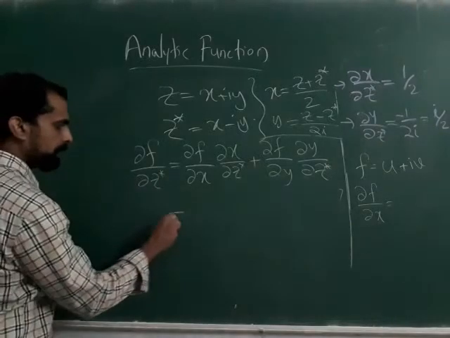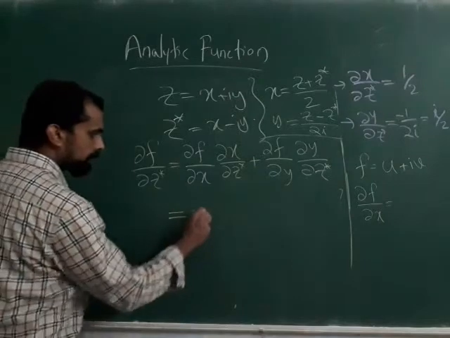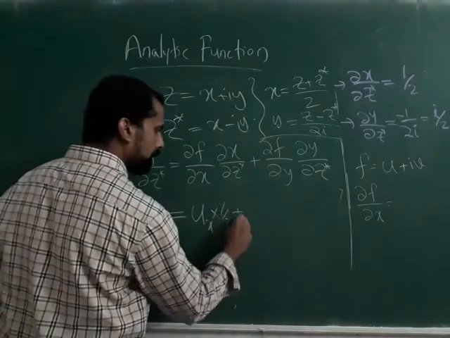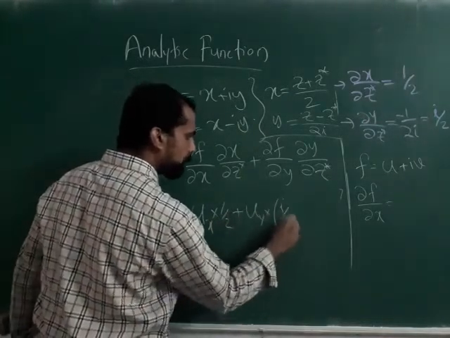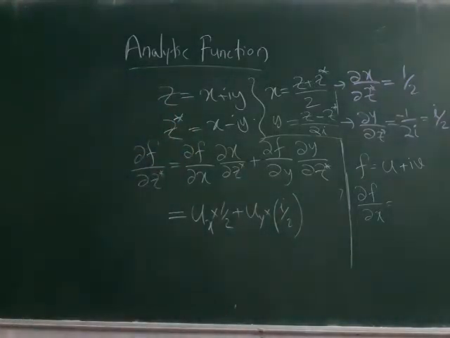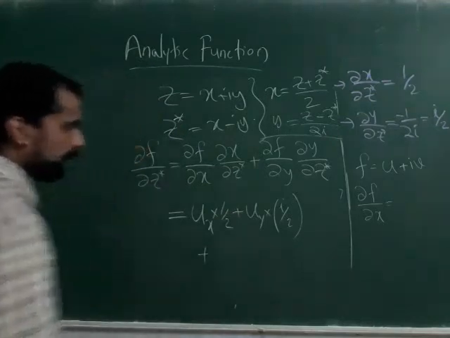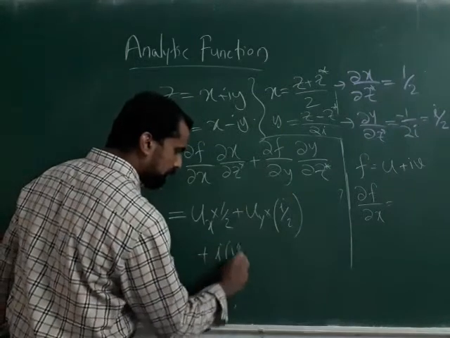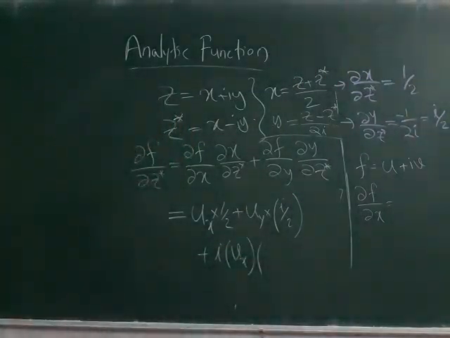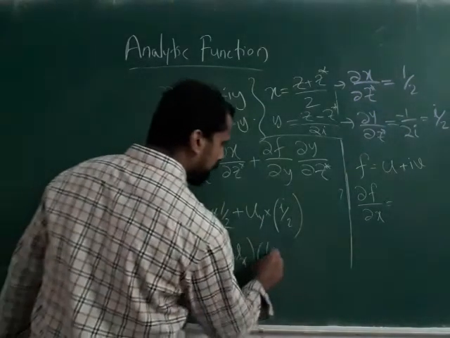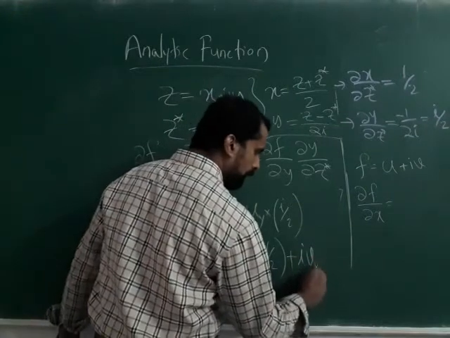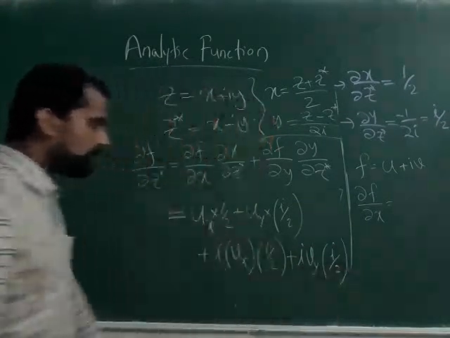And finally, what we are going to get is ux into half, plus uy into i by 2, plus i into vx into half, plus i into vy into i by 2. So these are the things you are getting now.